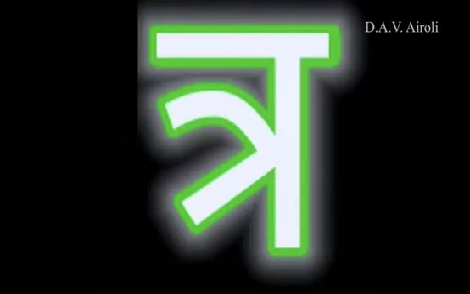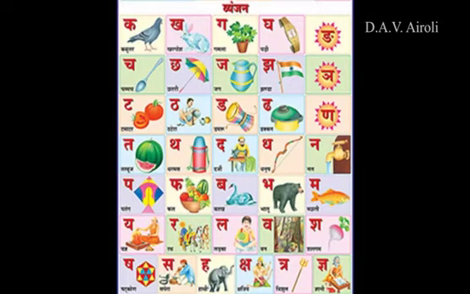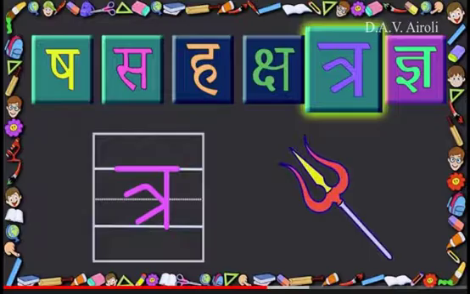Children, so far you have learned Vyanjan Ka to Ksha. And today we are going to learn Vyanjan Tra. See, this is the last line of Vyanjan Ka to Gya. Sh, Sa, Ha, Kshatra, Gya. Today we will learn Vyanjan Tra.